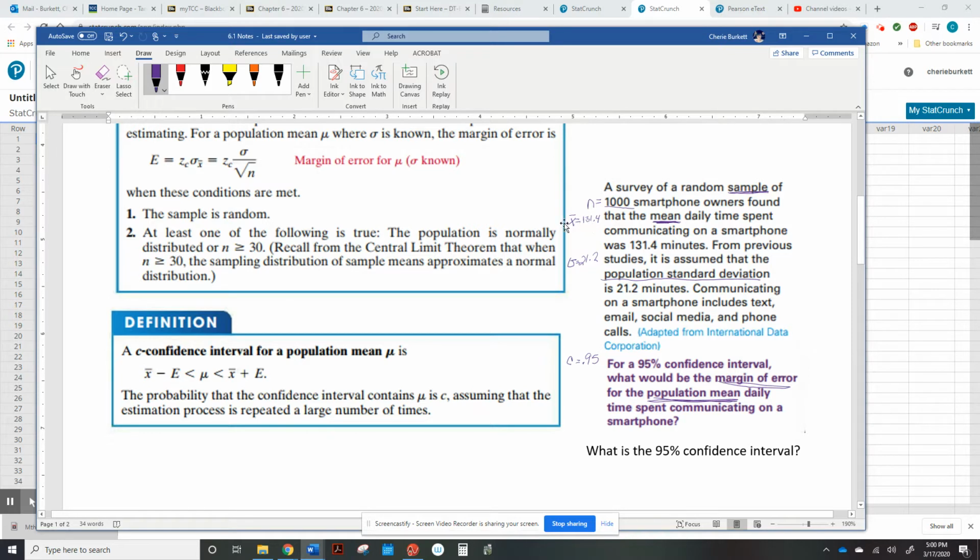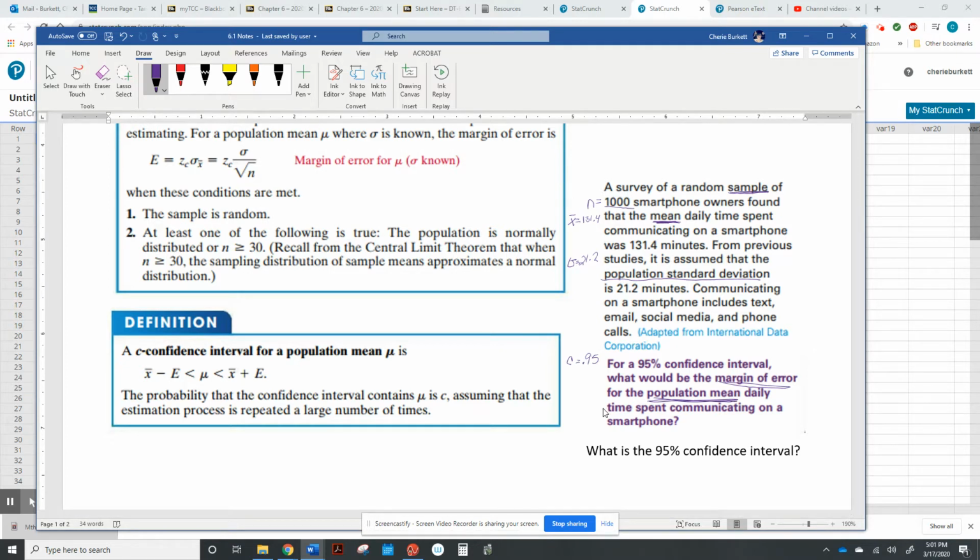Remember, this was the mean of the sample. This is the standard deviation of the population. And now they want us to pick or predict with 95% certainty what the population mean was going to be. Okay. So, but to use StatCrunch, this is all the information that you need in order to use StatCrunch.